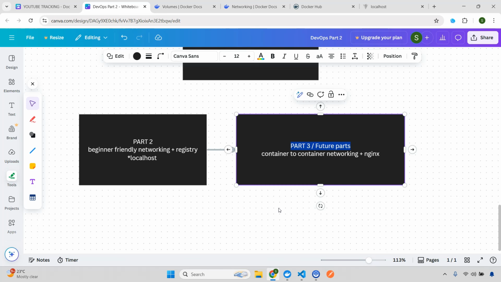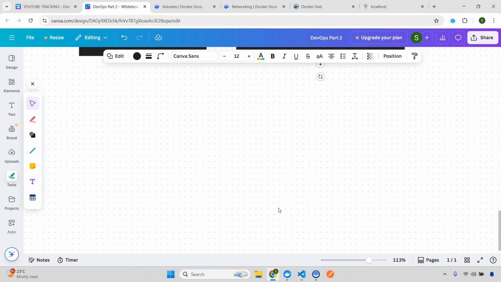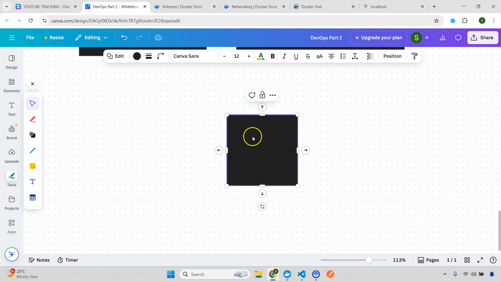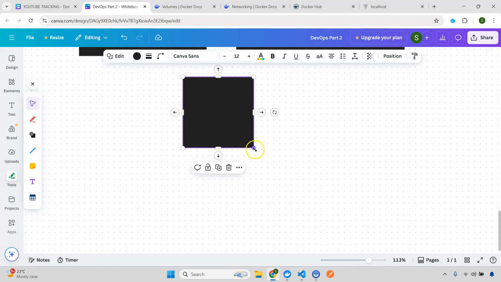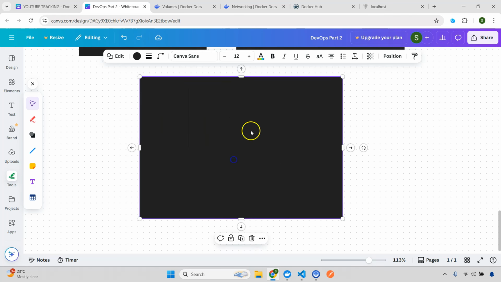Now let's start with networking. First we'll start with why networking actually matters. Again, we'll discuss it in a very simple way, because I just don't want to overload this, it will be difficult to understand. See what happens: whenever we create any container, each container runs in its own namespace. So it's like a mini computer. Let's say you have 5 containers, so 5 containers are actually running inside a mini computer.